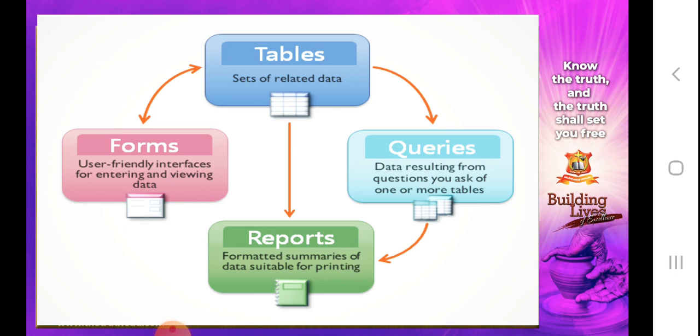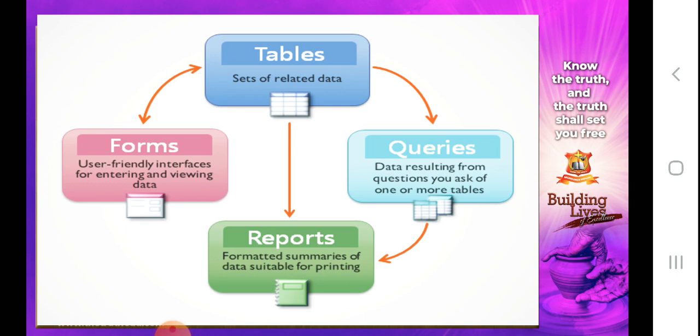What we have to do is very simple. First, we will click on the File tab, click on the New option, and click on Blank Database. Under the available templates, we will type a name for our database in the File Name text box and click on the Create button. This is very simple. The only difference, students, is the File Name text box. You won't get the Save As option here. You will put your name in the File Name text box. This is very different, and before this we have not tried it in any other application.